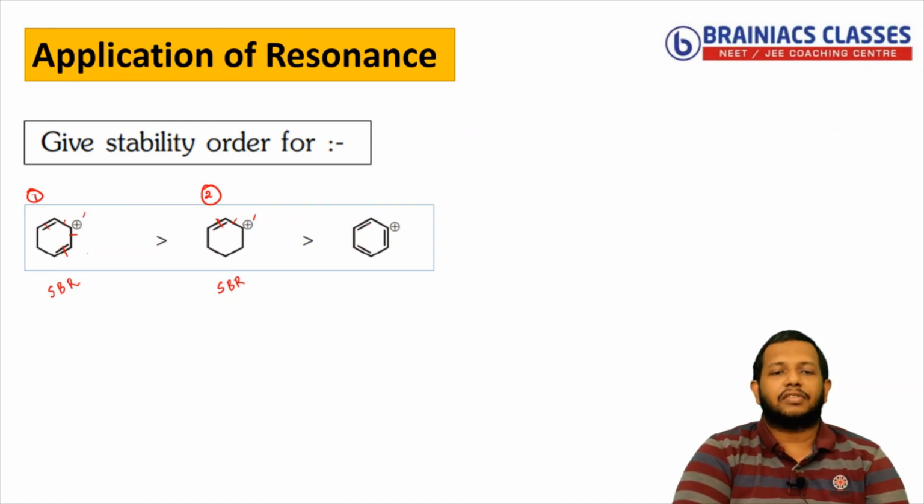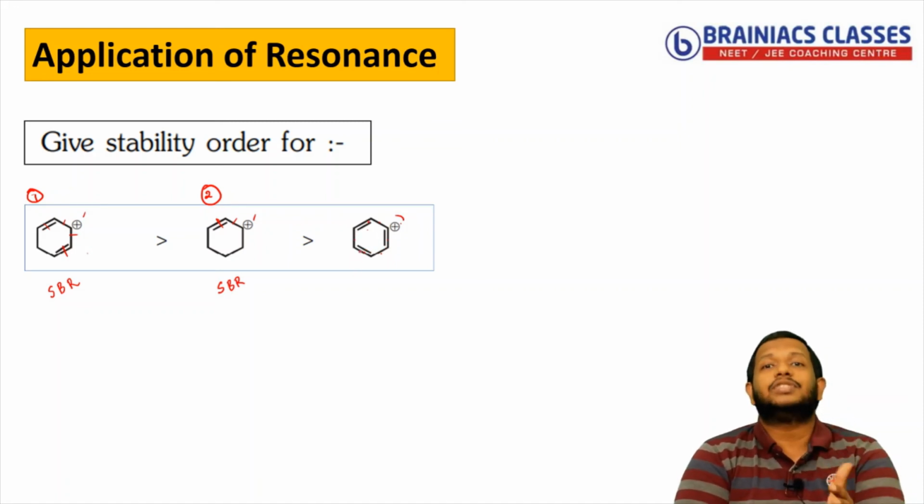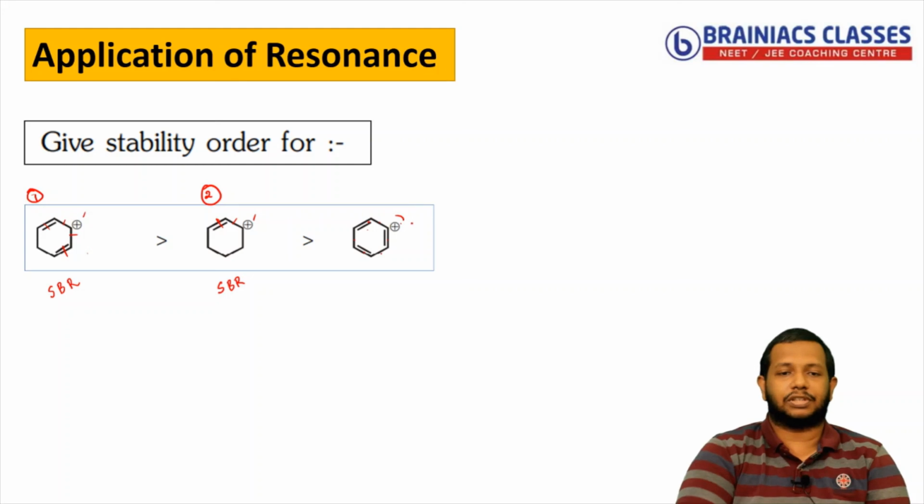In the last one, if you see, positive charge is present. But the problem here is this positive charge cannot enter into resonance because already there is resonance inside the system. That is double bond, single bond, double bond, single bond, double bond, single bond, double bond. That means that positive charge is a localized positive charge. Please note this. This is a localized positive charge.